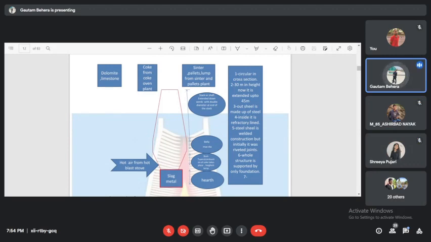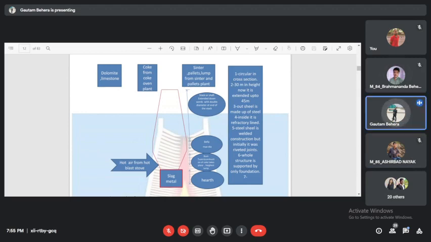Suppose you are running a blast furnace and you are only using lump iron ore, then do you need to charge dolomite and limestone separately into the furnace, or you do not need anything like that? The answer is yes or no?